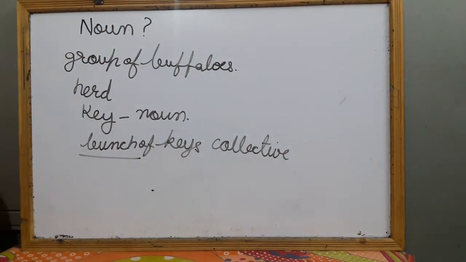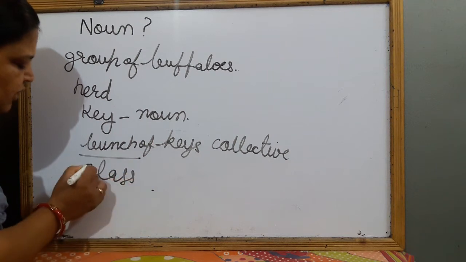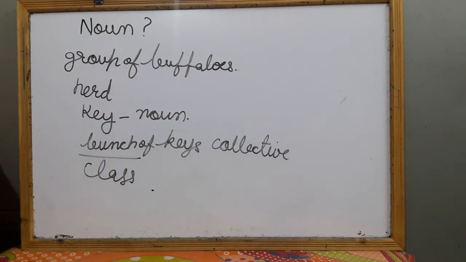Collective noun means when we talk about a collection, a group, it can be of any animal, it can be of persons, like class is also a group. Whose group is the class? Class is a group of students, staff is a group of teachers. Just like that, bunch of grapes is a group of grapes.